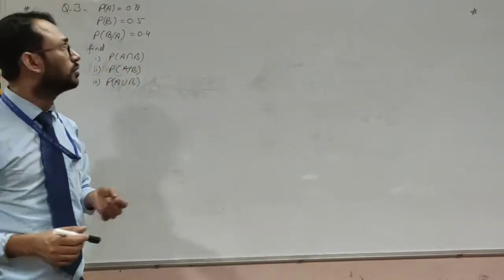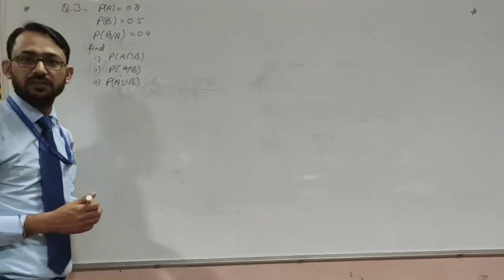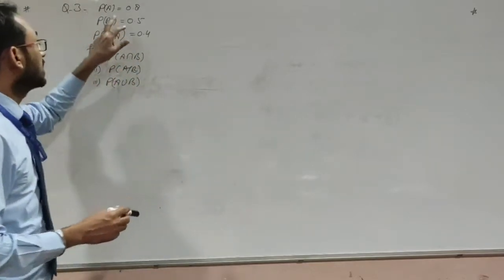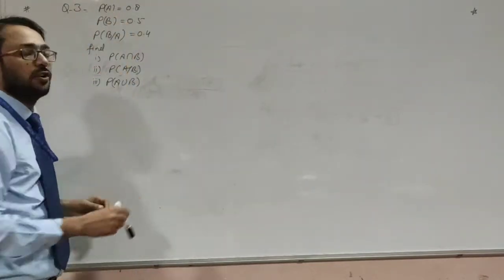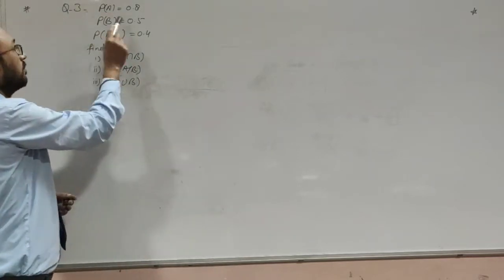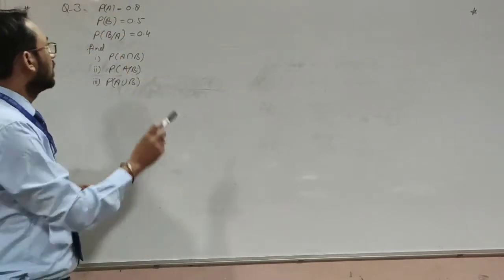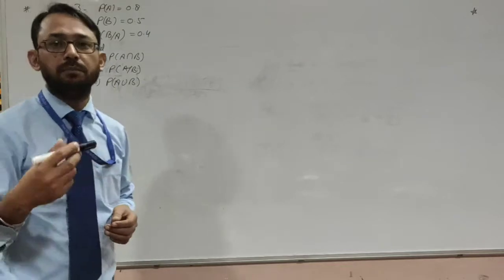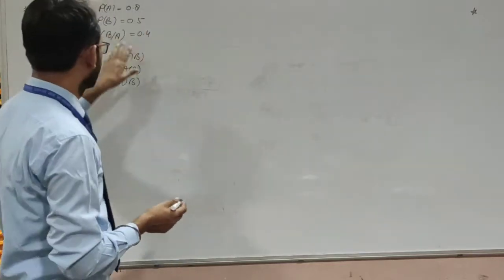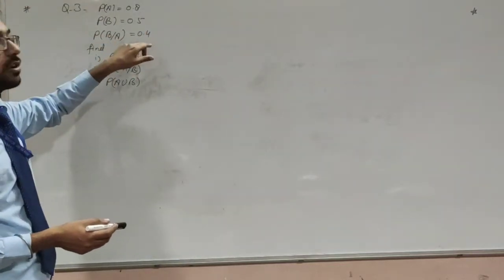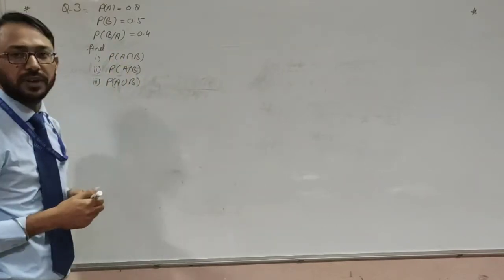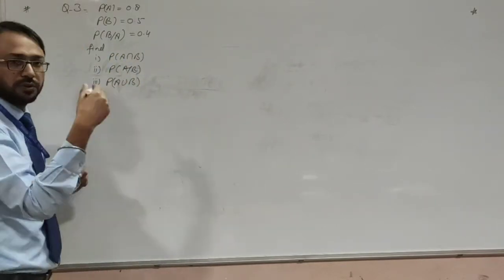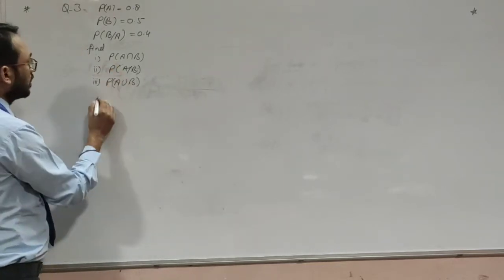Now we are going to do question number 3 of NCERT first exercise. In this we have been given probability of A is 0.8, probability of B is 0.5, and probability of B given A, that is probability of B when A has already happened, is 0.4. We need to find the probability of A intersection B. So let us think of the formula.